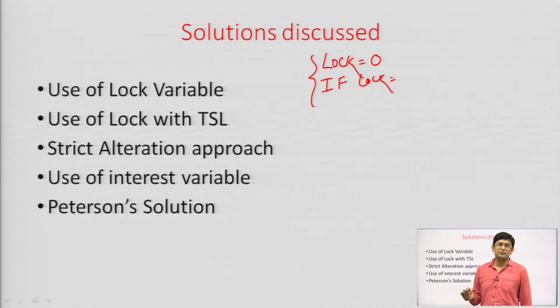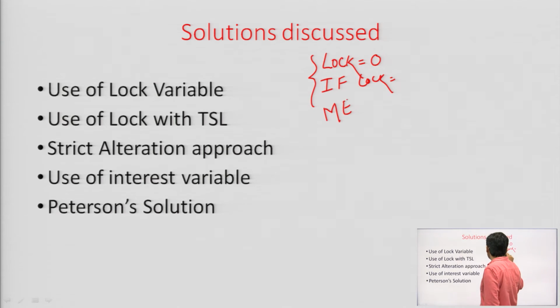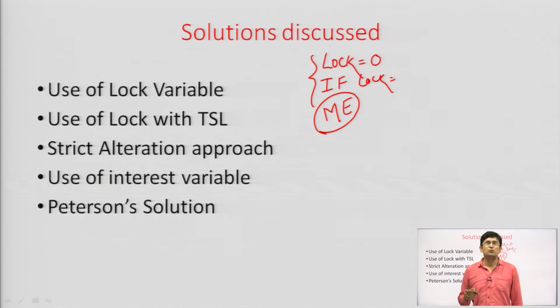But if we allow preemptions in between, multiple processes can enter the critical section at the same time. It means we are not able to achieve mutual exclusion. Mutual exclusion is the basic thing that we want to achieve. If more than one process is able to go into the critical section, mutual exclusion is not satisfied. So, the lock variable was not able to satisfy the condition of mutual exclusion.